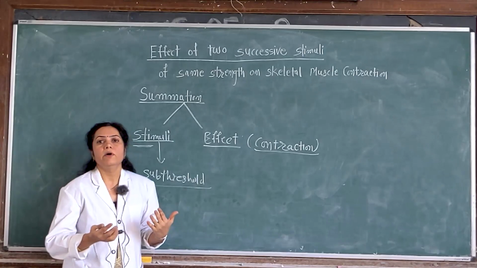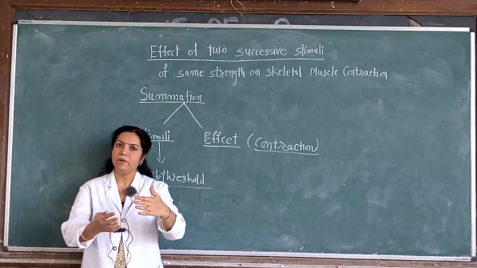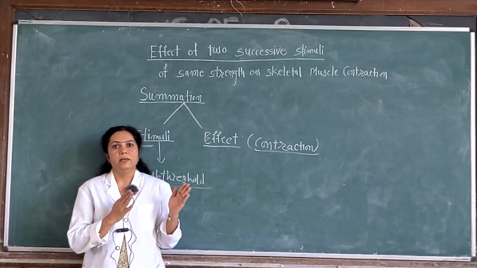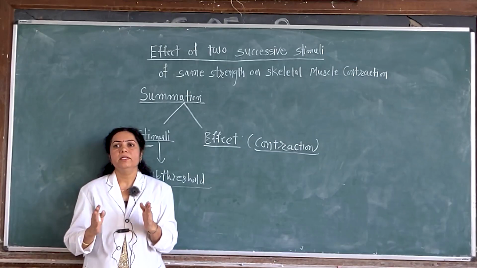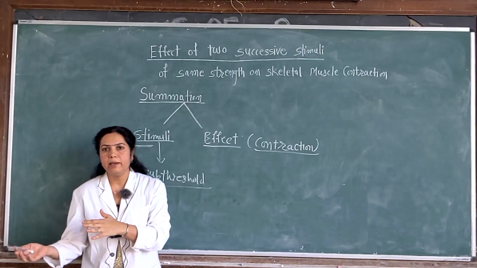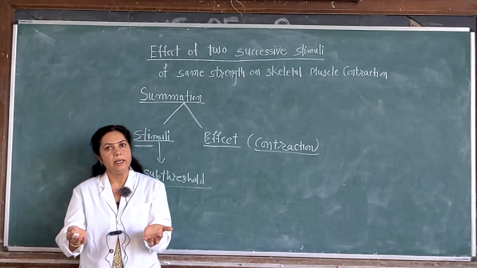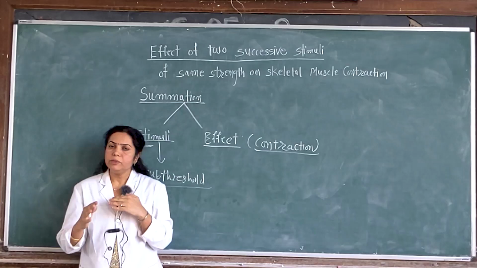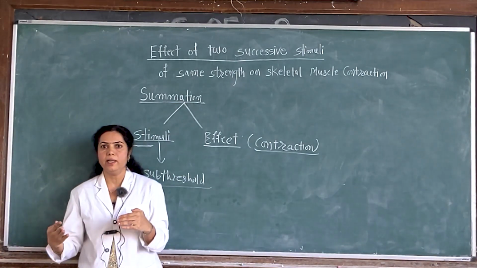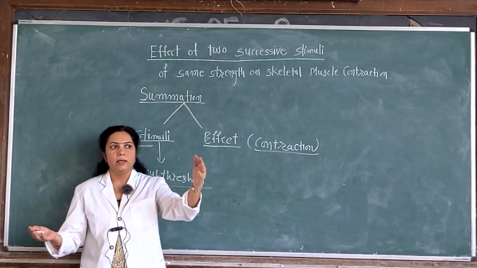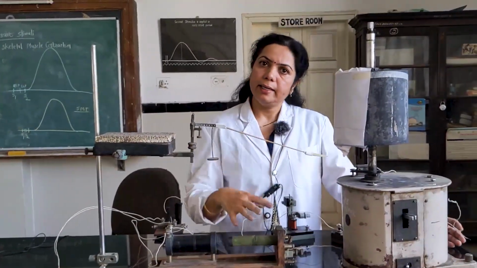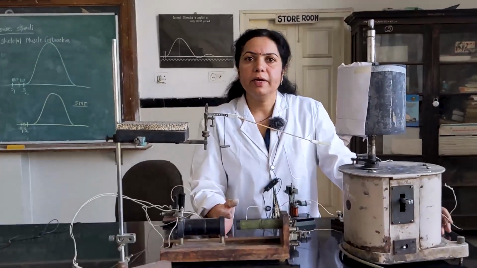For studying the effect, we will require the experimental setup, and that is the same as that required for the recording of the simple muscle twitch. So, we will require a recording device, a stimulating device, and obviously one experimental animal. Now, there are some changes in the experimental setup for giving two successive stimuli as compared to the single stimulus required for the simple muscle twitch. We will see that.